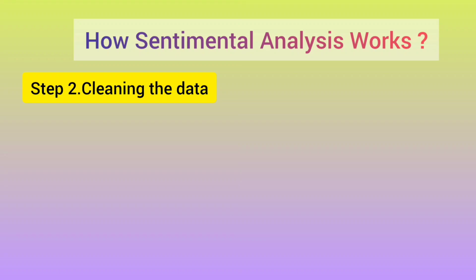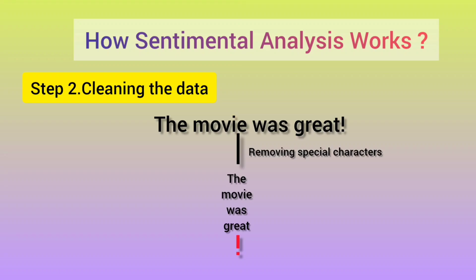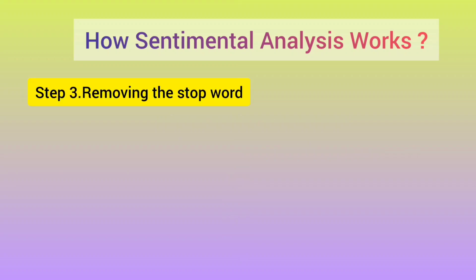Once the process of tokenization is done, the second step is cleaning the data. By cleaning the data, I mean removing all the special characters or any other words which do not add any value to the analytic part. So in step 2, I remove the special characters, so I don't need this exclamation mark over here, and I am left with the four words "the movie was great."